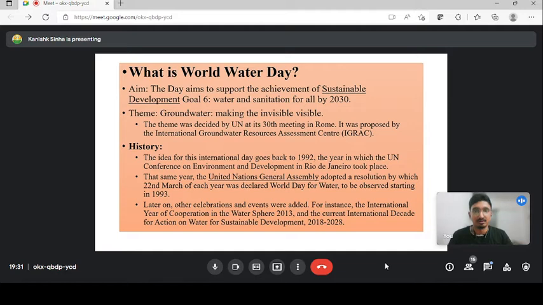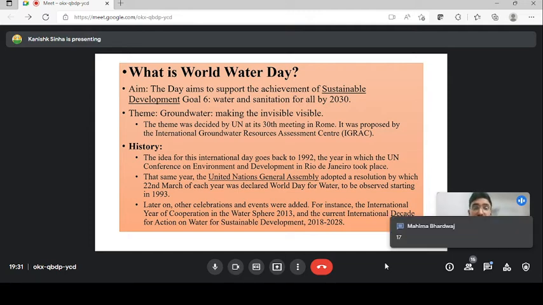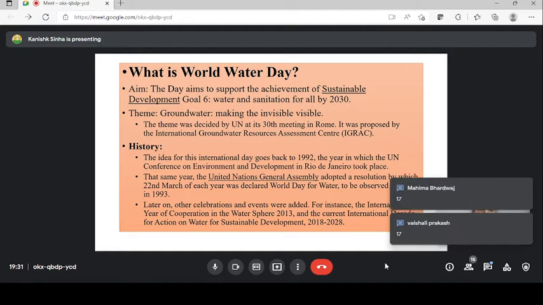Okay, so we have already done the theme of groundwater, making the invisible visible. It is very important. World Water Day is celebrated to achieve the Sustainable Development Goal. Let me know in the chat box or by unmuting yourself how many total Sustainable Development Goals we have. Very good, Mahima. You are too quick to grasp what I will be asking. And what is the target here?